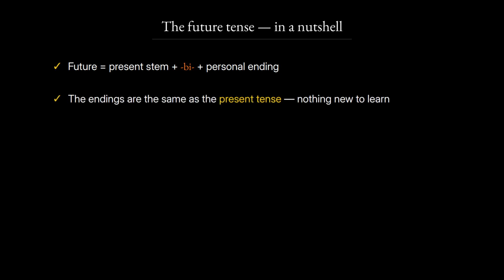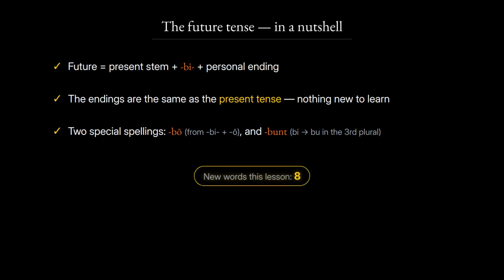So the future tense. In the first and second conjugations, take the present stem, add the tense sign bi, and add the personal endings you already know. Remember the two special spellings. The first form ends in a long O, and the third person plural turns bi into bu. You met eight new words and read the fall of a proud queen. Next, the future of the third and fourth conjugations.